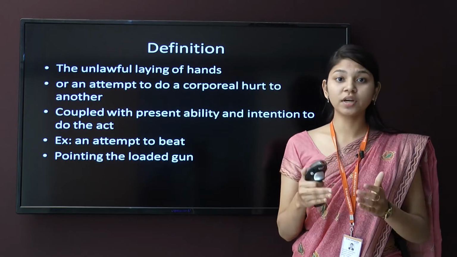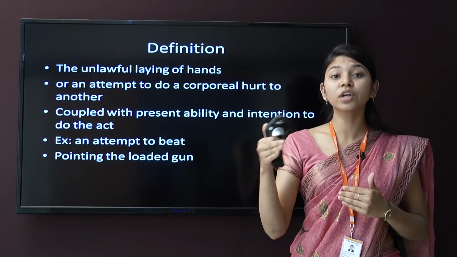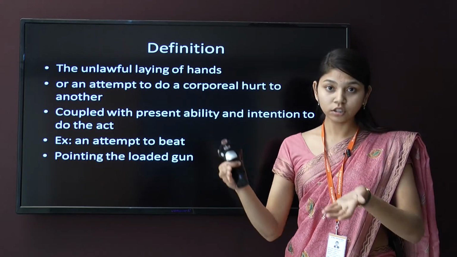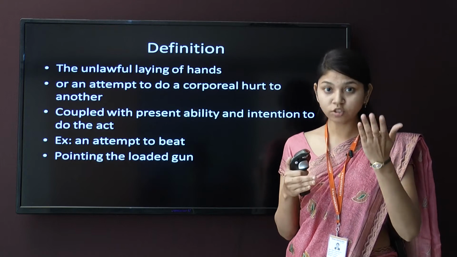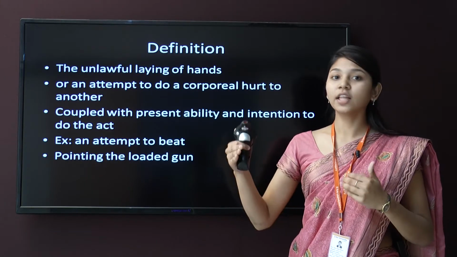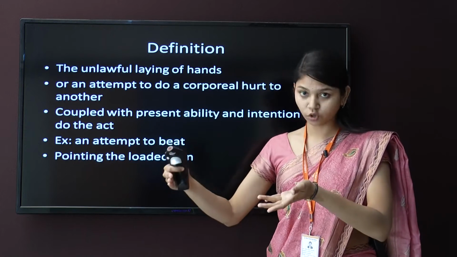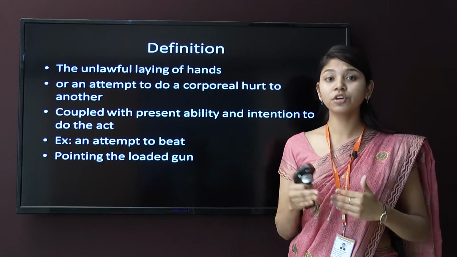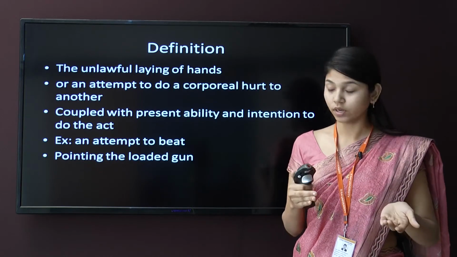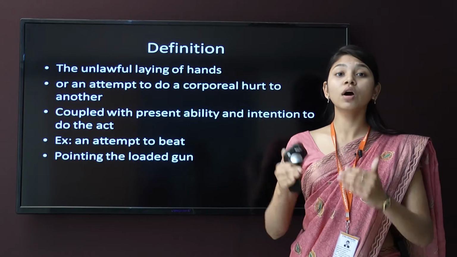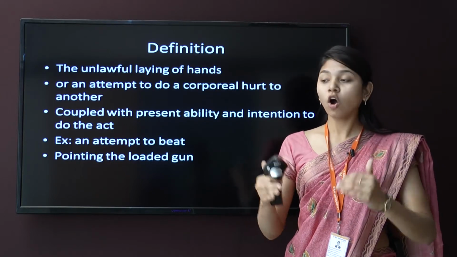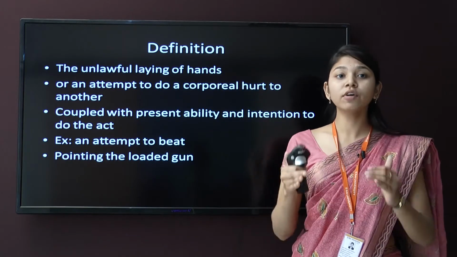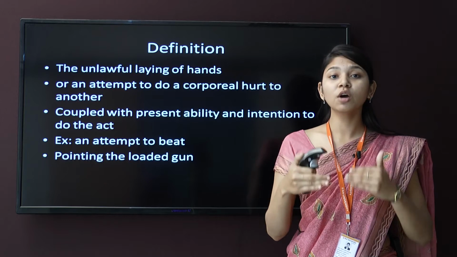If one person is disabled and you are alleging that person has tried to kill you, but the person is not that capable of hurting you, and you say that person has assaulted you, that will not come under assault. So that person should have ability and intention. Intention is very important in tort, as we have studied earlier as well. Intention should be there to attempt the corporeal hurt. This is a very important element of assault.